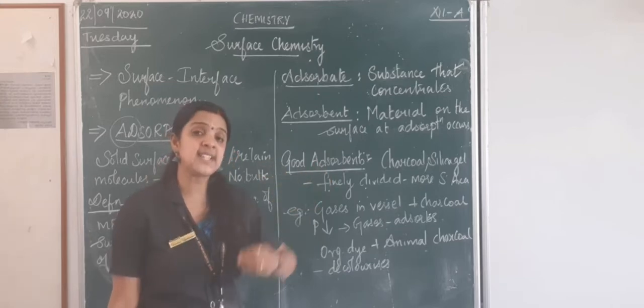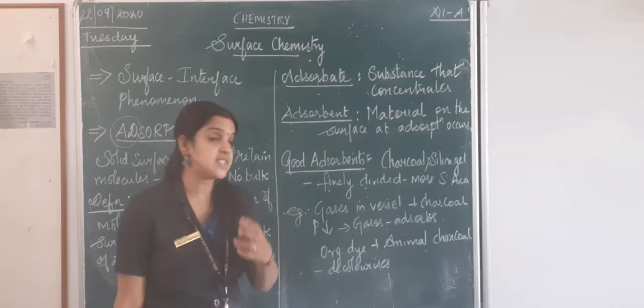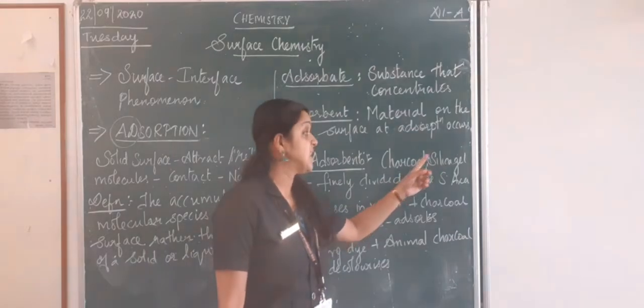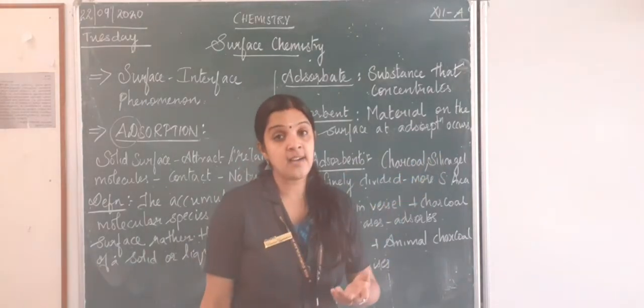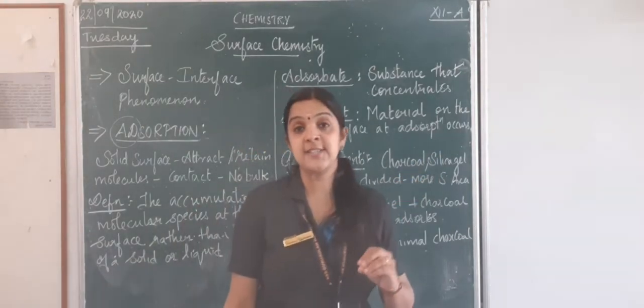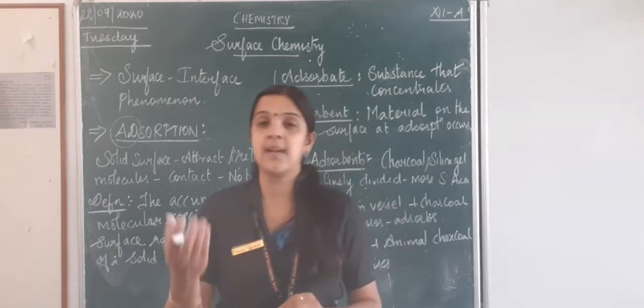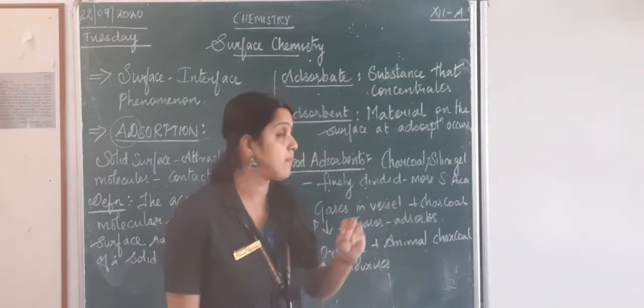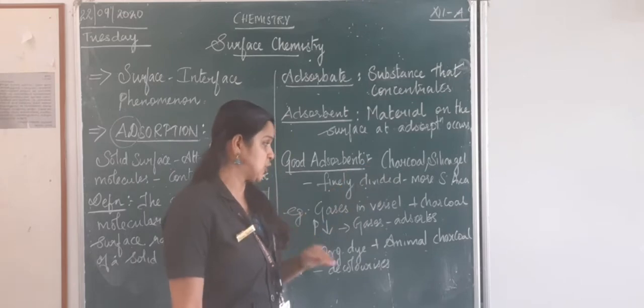So what are the examples of finely divided substances I can take? Charcoal, silica gel, alumina, all these are examples of good adsorbents. It can come for 1 mark for you. So remember the examples of good adsorbents.